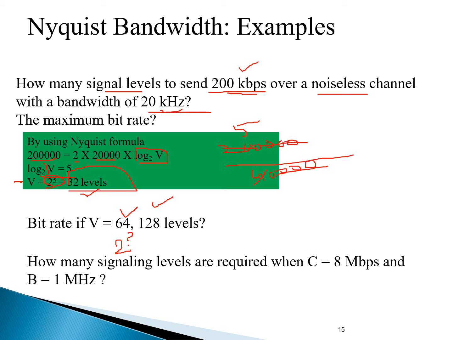Students, how many signaling levels are required when C is equal to 8 megabits per second and bandwidth is equal to 1 megahertz? Well, how can you solve this question? This is the same. I just give you an idea, but you will do it by yourself. This is C. How many zeros will come with 8? 6 zeros will come because it is mega, which is equal to 2 multiplied by, over here, 1 with 6 zeros as well.